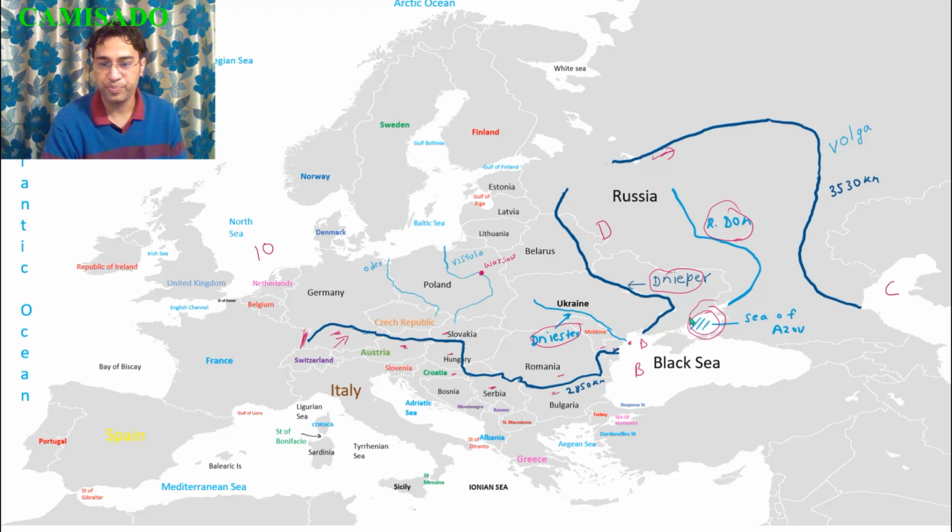And this is river Vistula. So this river Vistula flows in Poland and the capital Warsaw is located on it, and it falls in the Baltic Sea. This is river Oder. River Oder also falls in the Baltic Sea.